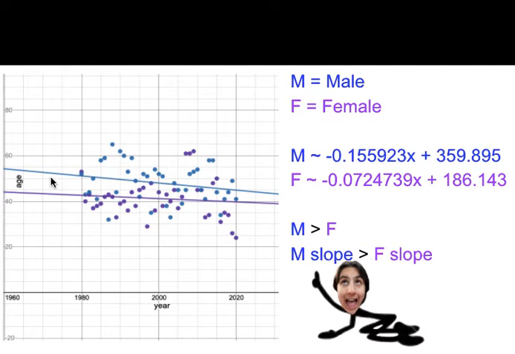However, you can see that the male slope is steeper than the female slope. This means that the gap between the male and female winning ages is decreasing, and in the future, perhaps male winners might be the same age or even younger than female winners.